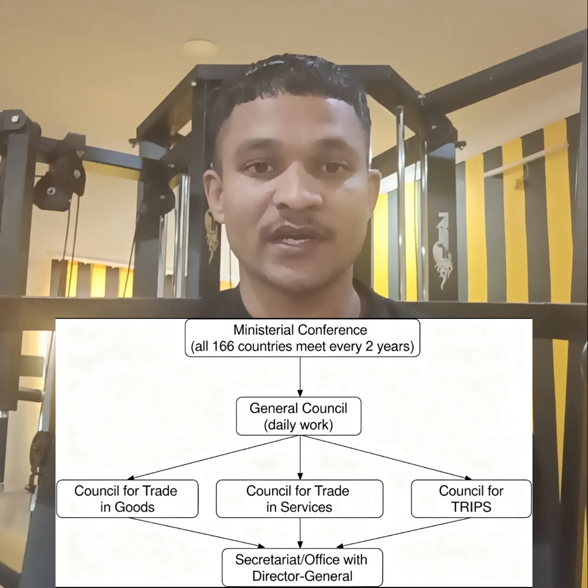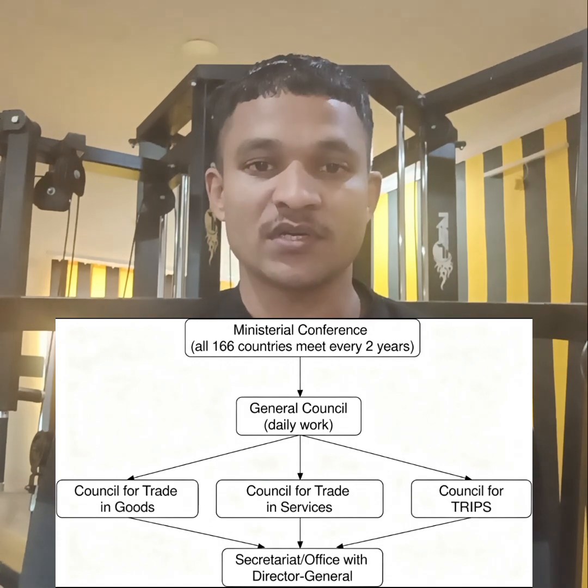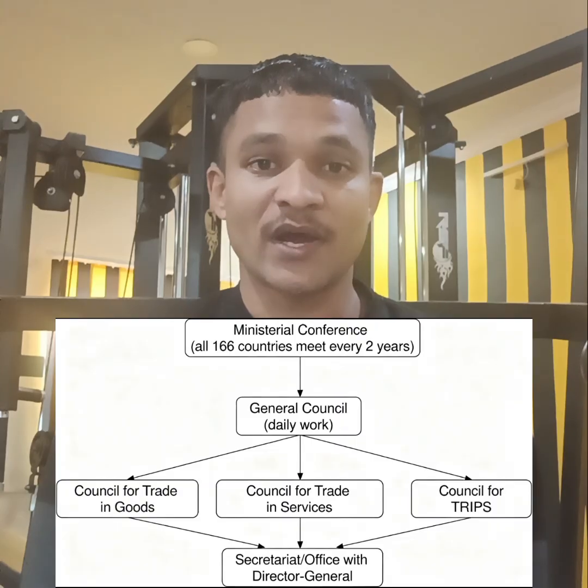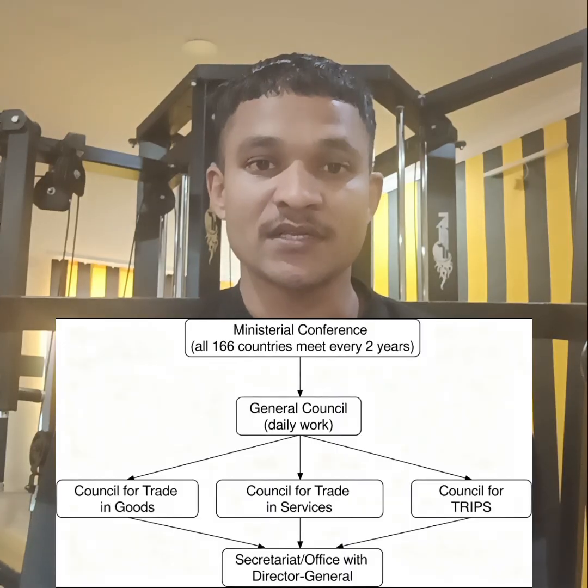The second is the Council for Trade in Services. That means the services provided by doctors, the education sector, the medical sector, those types of services are handled by the Council for Trade in Services. It focuses on any country suffering from a disaster. At that time, the council focuses on that country and tries to help it, reduce disease and remove those problems. So that council does very crucial work.